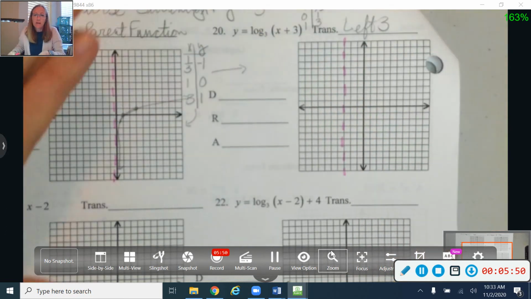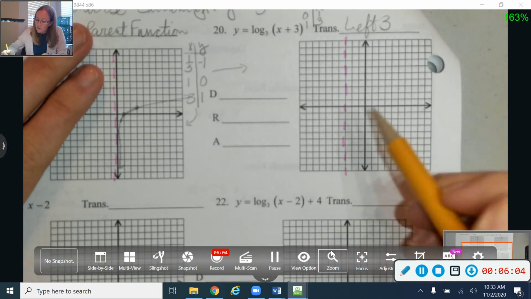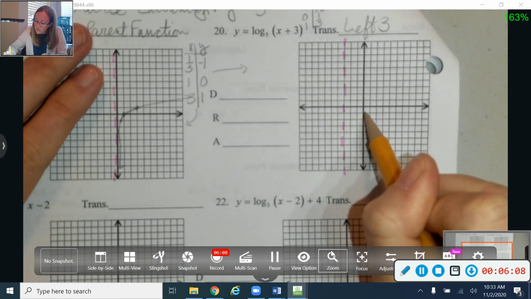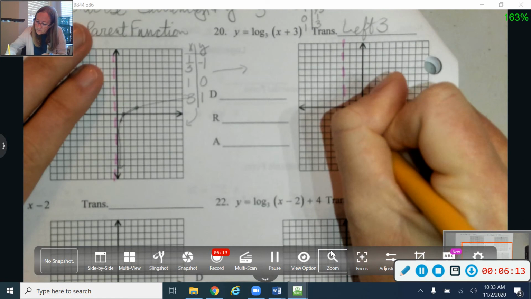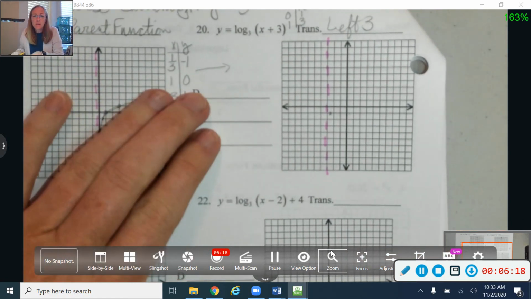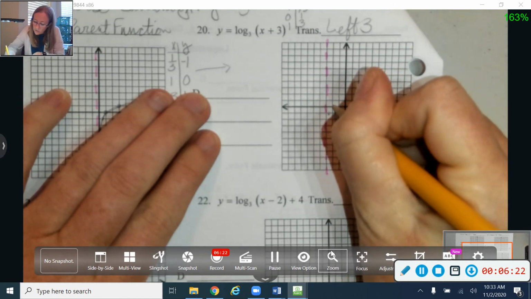Okay, so grab your highlighter or colored pencil or whatever and draw your asymptote also to the left 3. And again, I like to draw it first just because it gives me a little bit of a boundary to work with, just like with my exponentials from Friday. All right, so I'm going to start at 1/3, -1, and I'm going to move over to the left 3. So I'm going to go 1, 2, 3 right here. Okay, then I'm going to take my next point, 1, 0, and I'm going to move to the left 1, 2, 3, so right there.